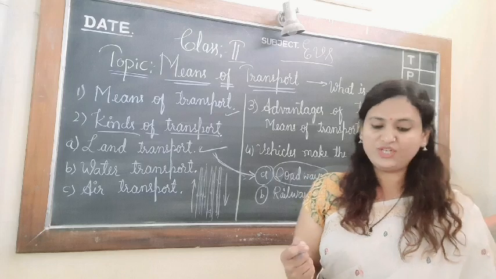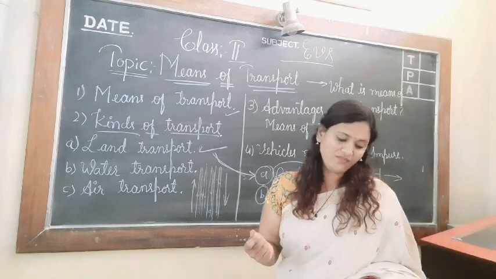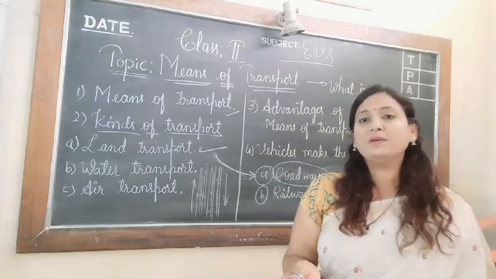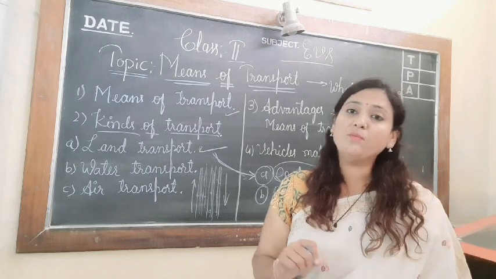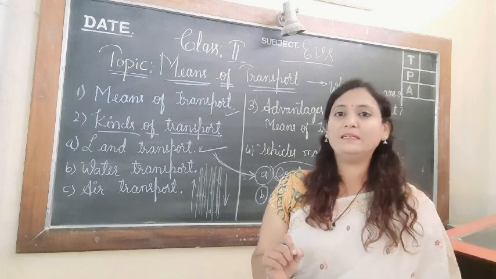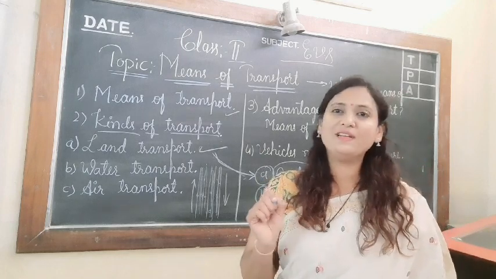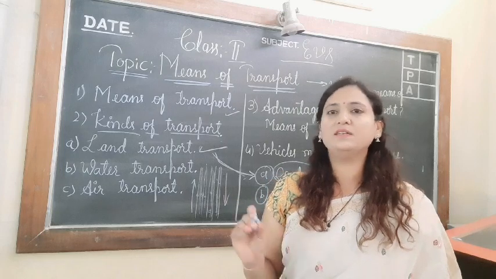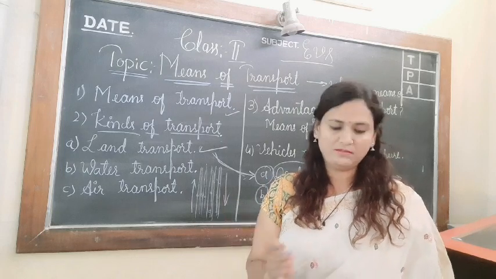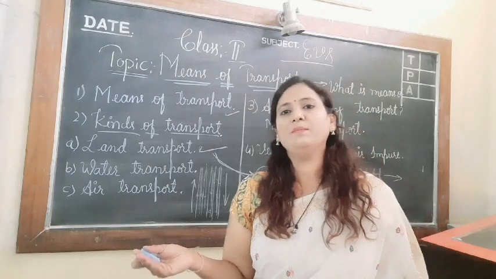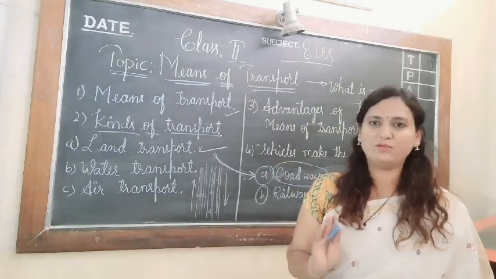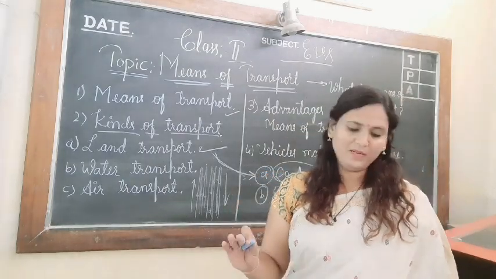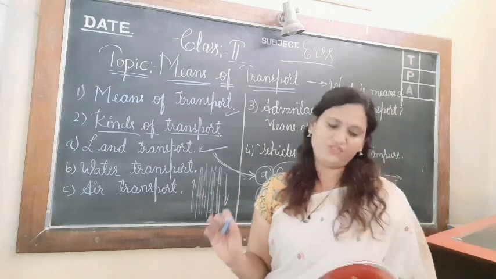Next is Kacha roads. Kacha roads are made of mud. Kacha roads you will most probably find on the village side. In villages there won't be the facilities to make coal tar roads and all, so they make Kacha roads. Kacha road means the mud will be there. So that is called a Kacha road.